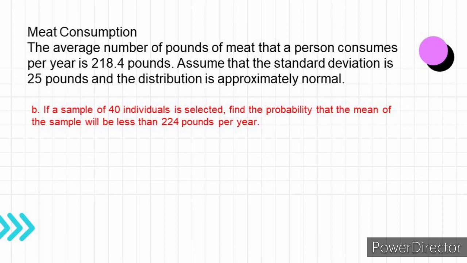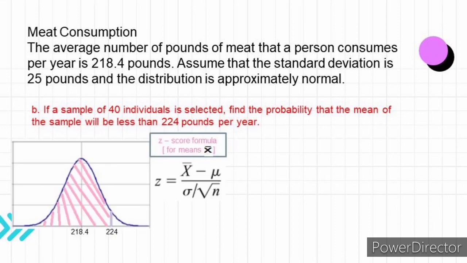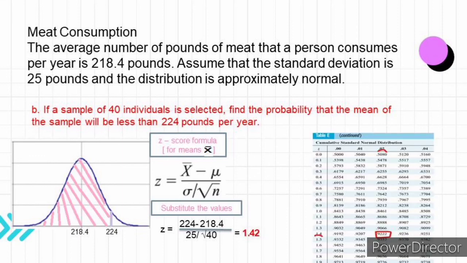B. If a sample of 40 individuals is selected, find the probability that the mean of the sample will be less than 224 pounds per year. Since the question concerns the mean of a sample with a size of 40, the formula z is equal to x bar minus mu over sigma divided by the square root of n is used. Substitute the values. We have 224 minus 218.4 over 25 divided by the square root of 40. We got 1.42. The area to the left of z equal to 1.42 is 0.9222.